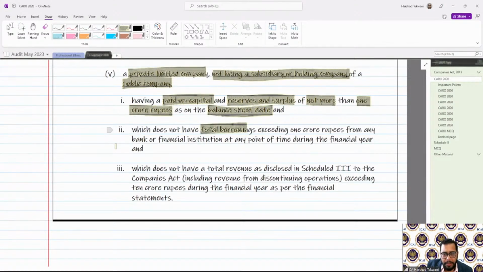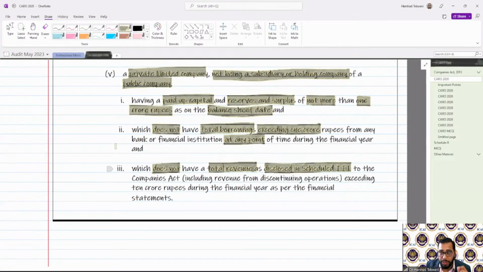does not have total borrowings exceeding 1 crore from bank or financial institution at any point of time of the financial year, and which does not have total revenue disclosed in Schedule 3 exceeding 10 crore during the financial year. We are not talking about continuing operations, and not about total income; we are talking about total revenue, which will include everything disclosed in Schedule 3.